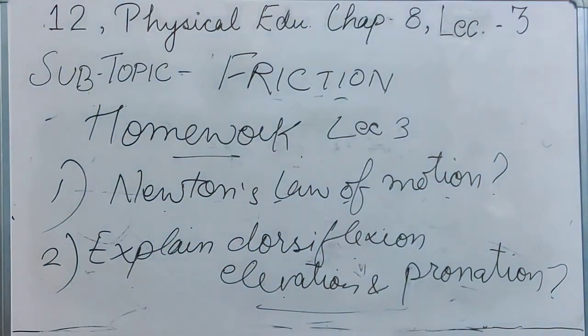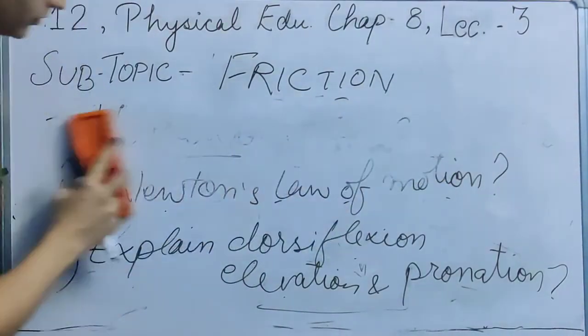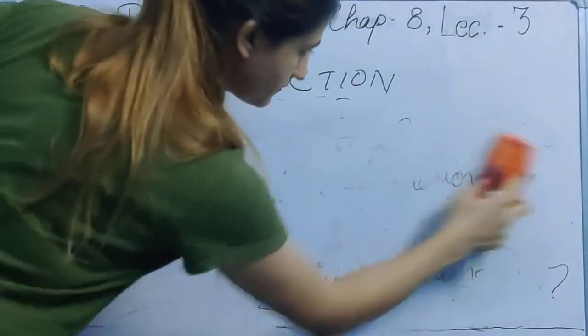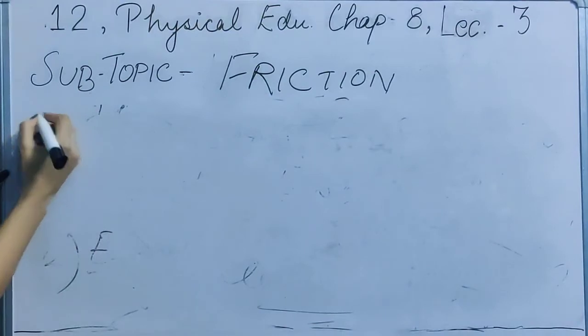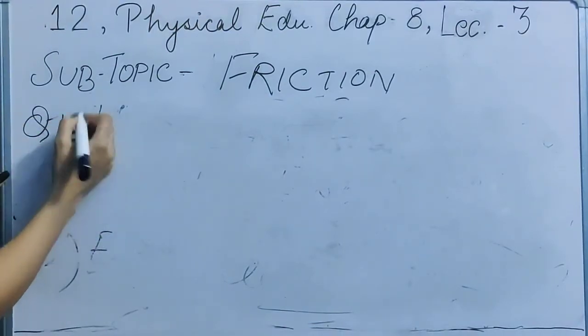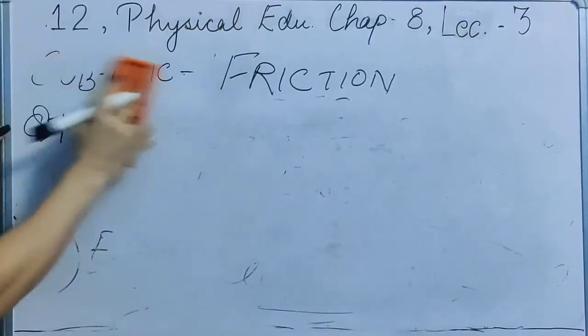In lecture number 2, the questions which were given, I will just explain to you. Here we are talking about lecture number 2 homework.